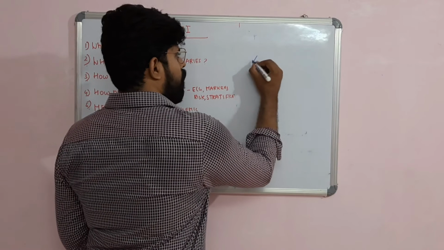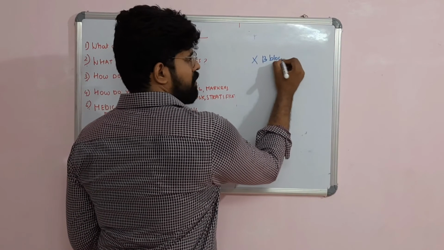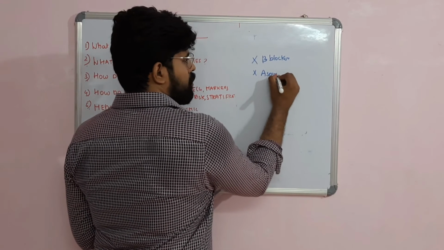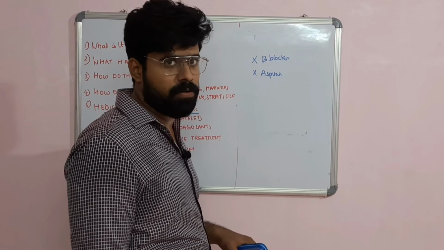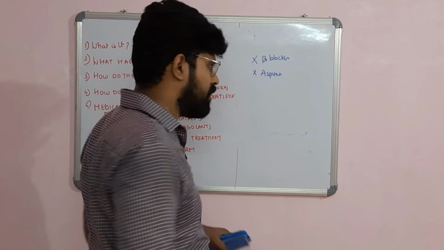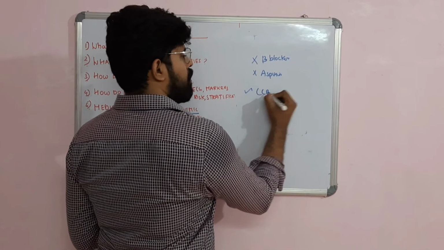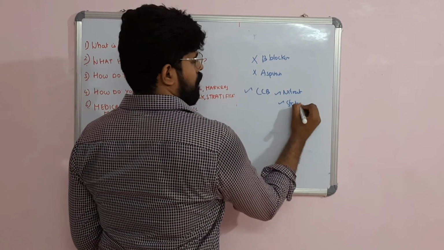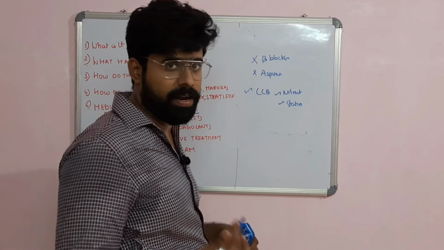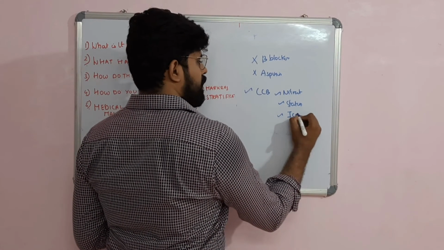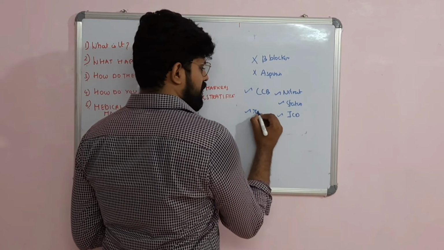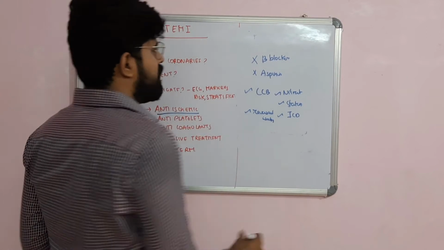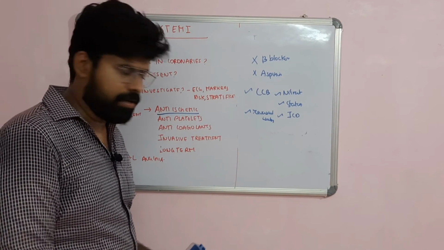Treatment: don't go for beta blockers because they can worsen the coronary vasoconstriction. Don't go for aspirin. Again, it is postulated to produce increased risk of Prinzmetal angina. Use CCB, use nitrates, use statins. If there is increased risk of sudden cardiac death or it is refractory, go for ICD, and you can go for revascularization if there is significant epicardial obstruction. So this is the management part of Prinzmetal angina.